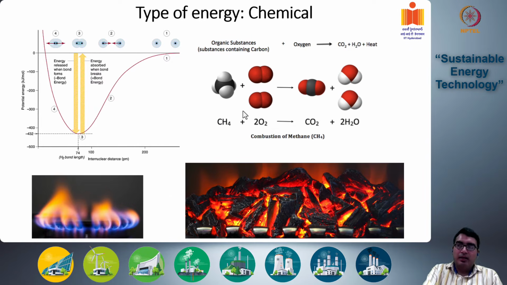And as we know, this is the fundamental form of energy that is being used in today's world to power most of our energy systems, the combustion of fuels like oil, petroleum, natural gas, etc. So chemical to heat energy conversion is a very important aspect of current energy technologies.